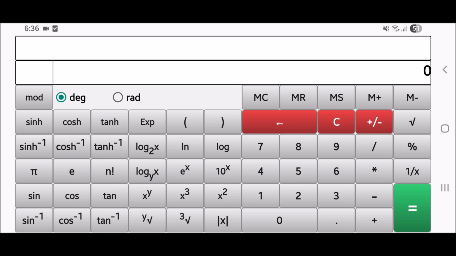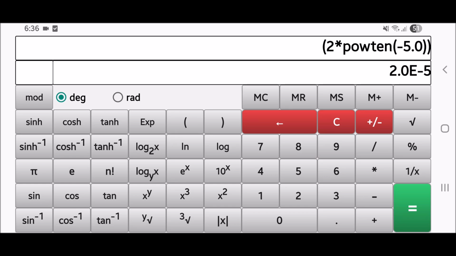Okay, and then whenever you do lengthy calculations, try to use as many brackets as you can. So suppose you want to write 2 multiplied by 10 raised to minus 5. Now how do you write minus 5? So directly you cannot write minus and 5. So for that you have to first write down the number 5, and then for minus you have to use this plus or minus sign, and then you use 10 raised to x.